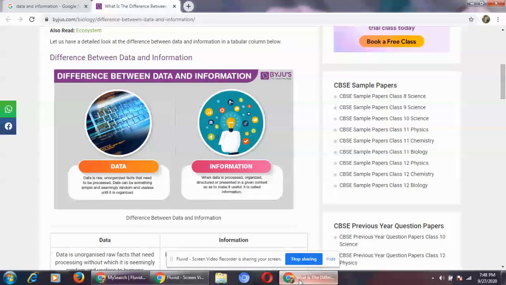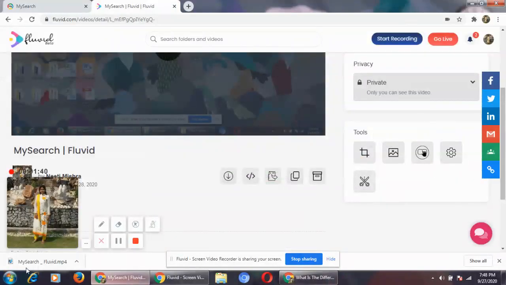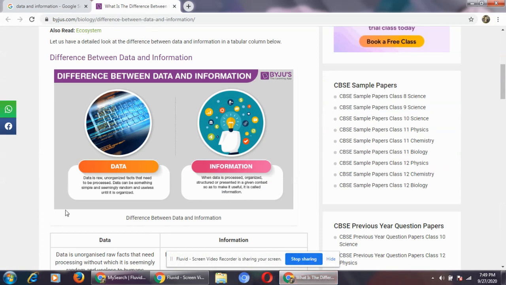As you can see over here on the screen, it is written: data is raw, unorganized facts that need to be processed. So what is data? Data is raw, which does not have any meaning. Unorganized, it is not organized. Facts that need to be processed. Data can be something simple and seemingly random and useless until it is organized. So data is not useful unless it carries some meaning.